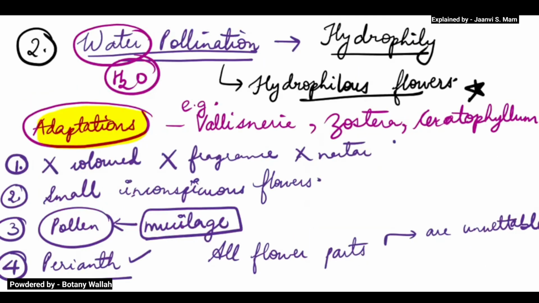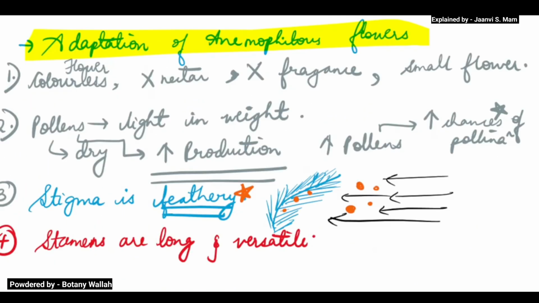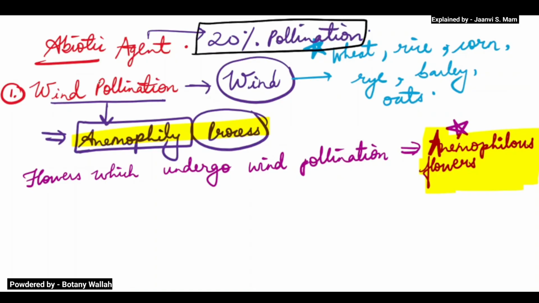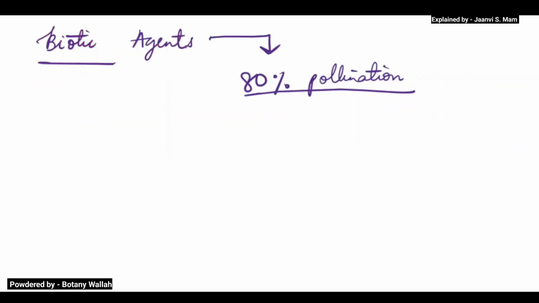Where I have written the word abiotic, they do 20% pollination. You should remember this point. And here, the biotic agents are doing 80% of pollination.